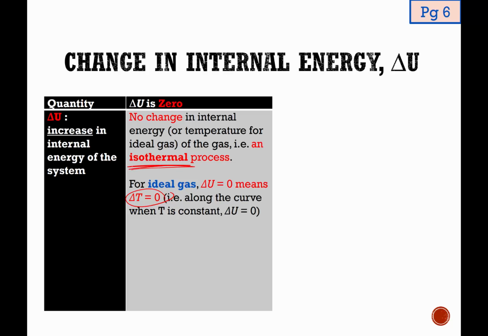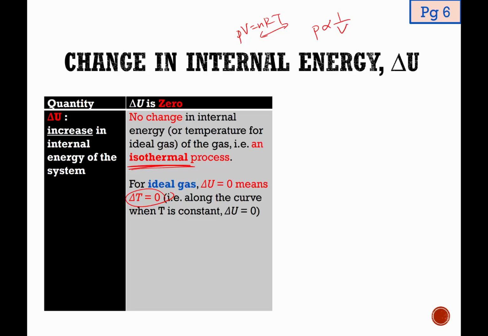Whenever the question mentions the word isothermal process for a fixed mass of gas, you must be able to conclude that throughout the process, temperature is constant and delta U is always zero. If you recall from chapter 11, I forgot whether it is Boyle's law, Charles' law, or the Gay-Lussac law, but using the ideal gas equation PV equals nRT, an isothermal process means that everything on the right hand side is a constant, of course also assuming a fixed mass of gas. So if it's an isothermal process, we can conclude that P is inversely proportional to the volume.